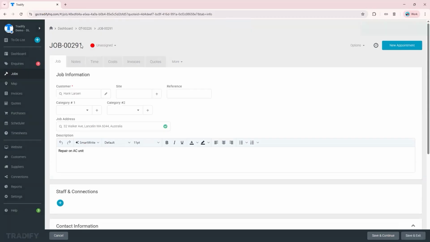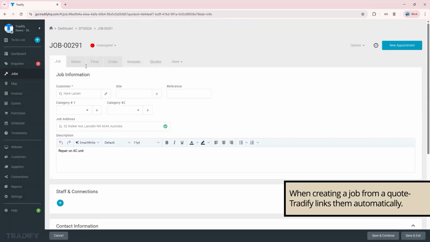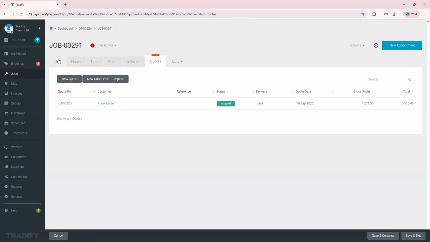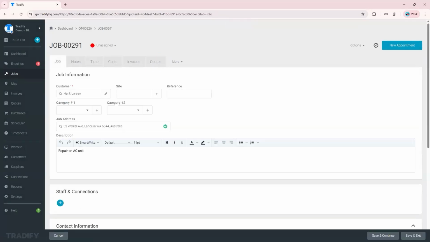It will show you your job number. So you can see it's linked. Job 291 is linked to that quote. And that quote is also inside this job card already. So when you go to the quotes tab here, it's already showing up there. So that's how you quote and turn that into a job card.